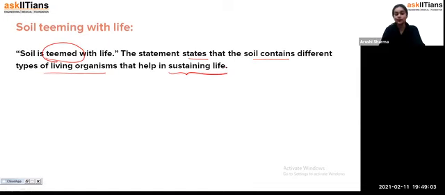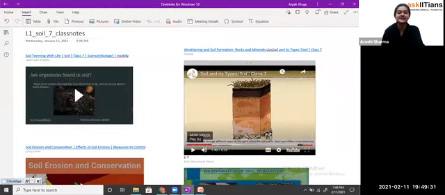Because they do some process with the soil so that the growth of the crop is very good. And if we are getting quality crops, you can see, student, that it is sustaining our life. So that's how, student, soil teeming with life is a correct statement. Because if soil is not there, we are not able to do the agriculture process and we can't sustain our life. But for that, I want to show you one video, and here it is. So just look at it carefully.